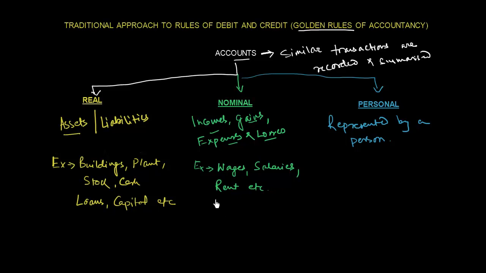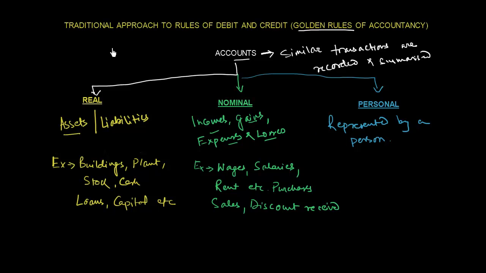For incomes, we can have sales, and for expenses, we can have purchases also. I missed to write that. For incomes, we can have sales and discount received, etc. There are many other incomes which I cannot write down over here.